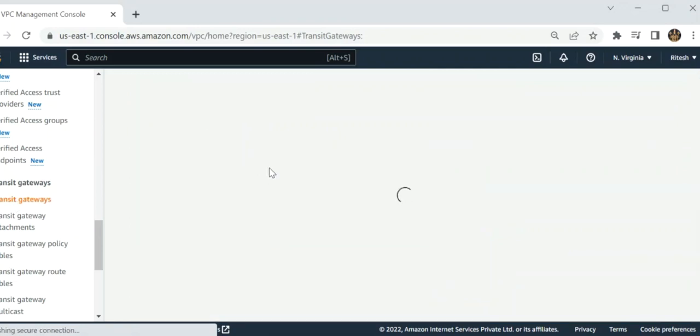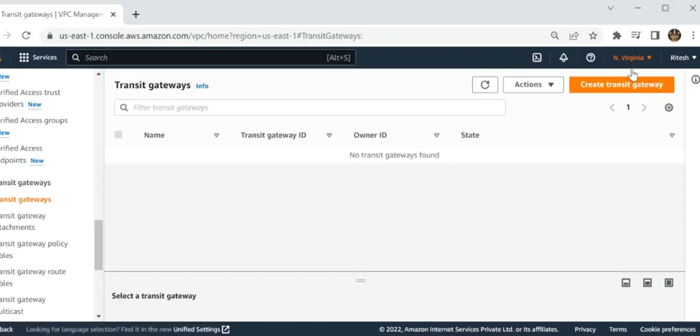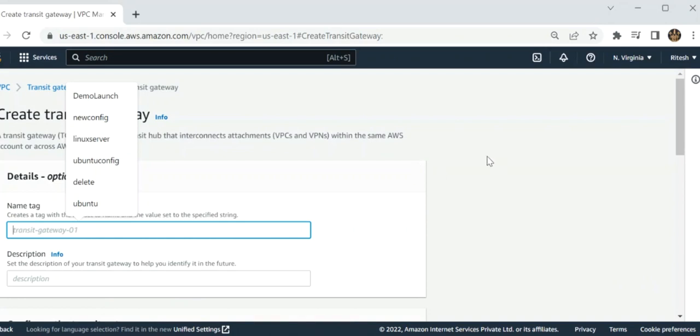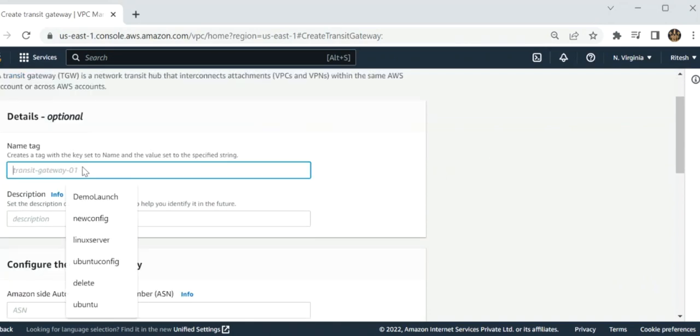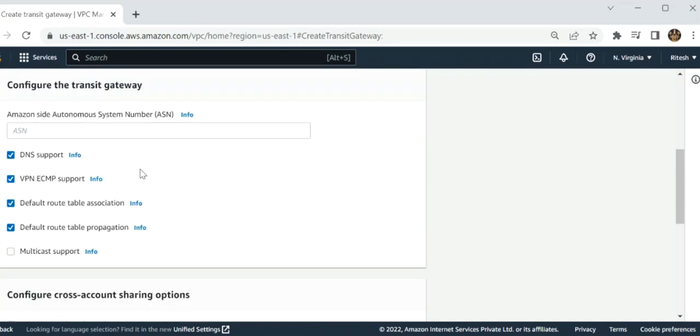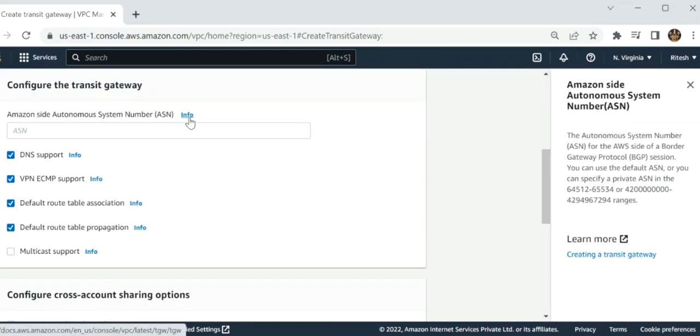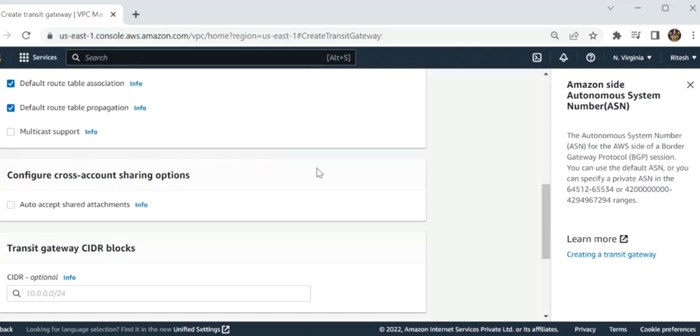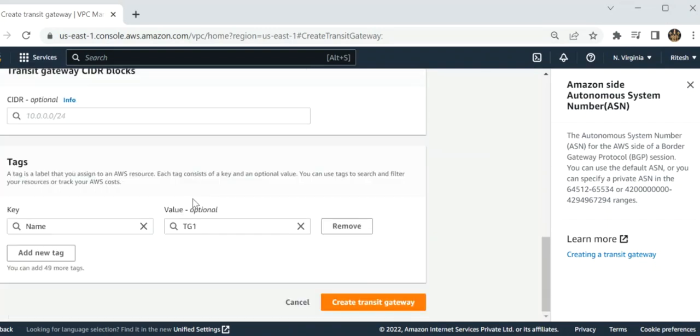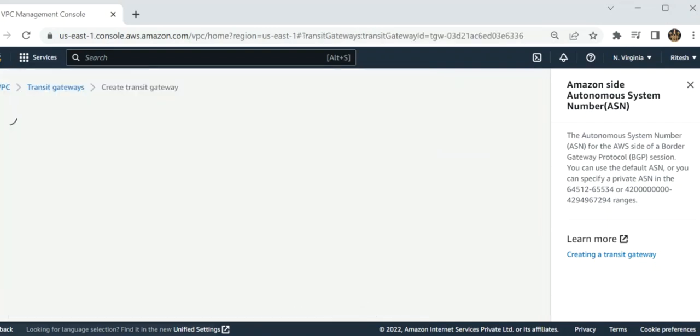So now I have to create my transit gateway over here. I have to provide some names, so I am providing the name TG1 over here. I have provided the ASN number, which is the autonomous system number provided by the AWS side, like BGP. I have copied this number and pasted it. I have not selected CIDR. Now this has been created.